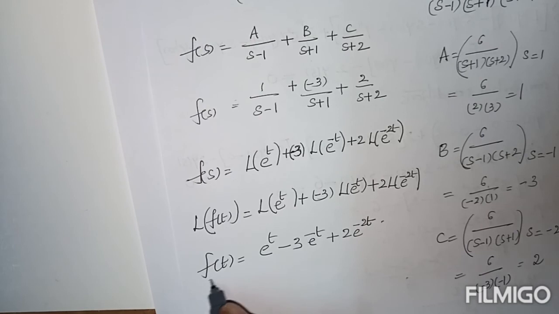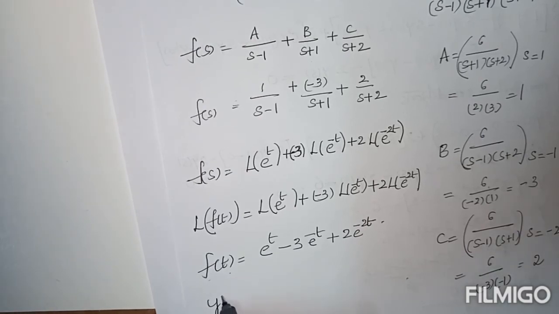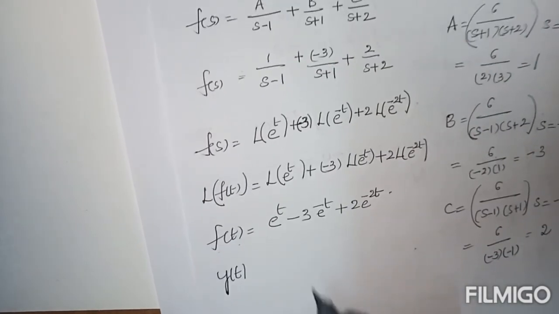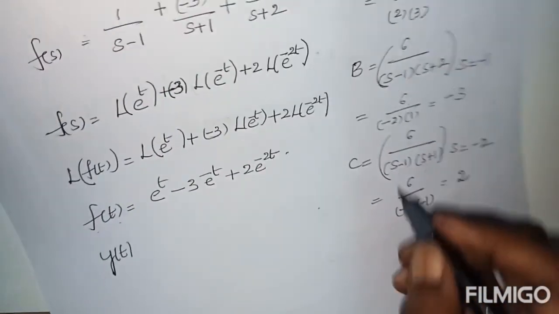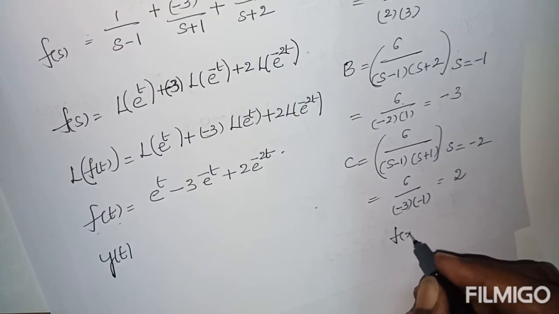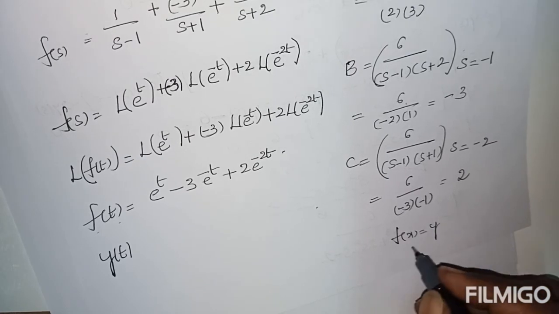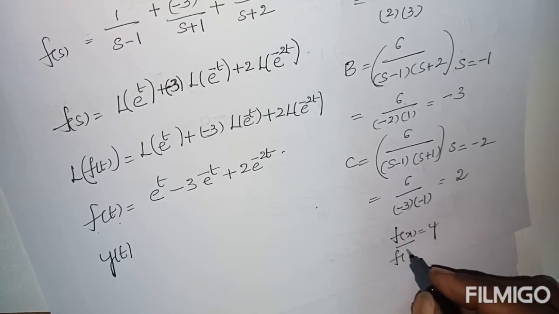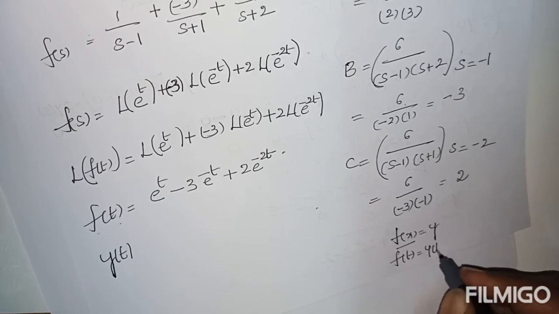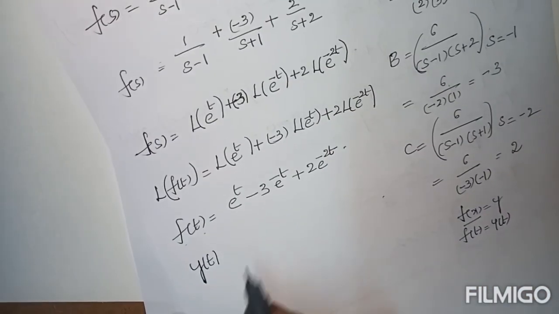Now y of t, f of t is nothing but y of t. Suppose for example f of x equals y. Similarly f of t is also written as y of t. Likewise here also f of t is nothing but y of t.